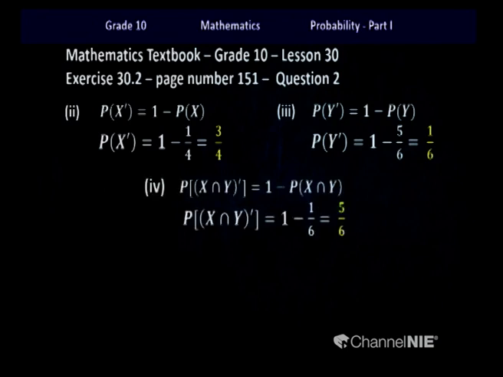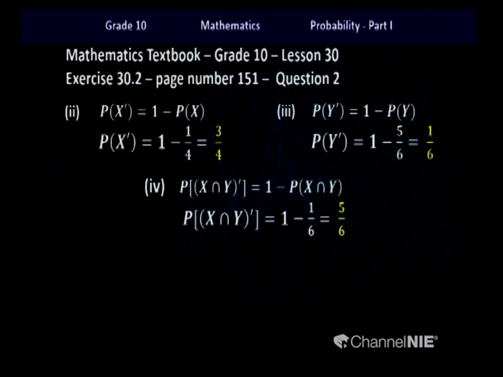Next part, we were asked to find the probability of the complement of x intersection y. So children, always remember that we can write the probability of the complement as 1 minus the probability of the event considered.